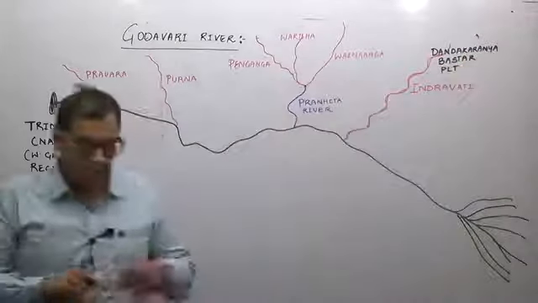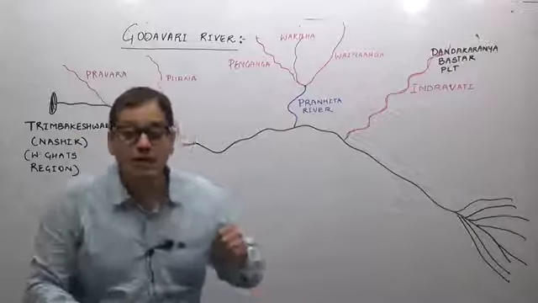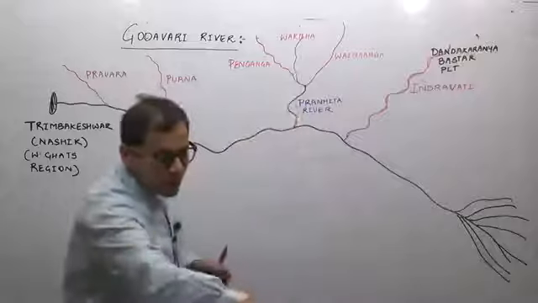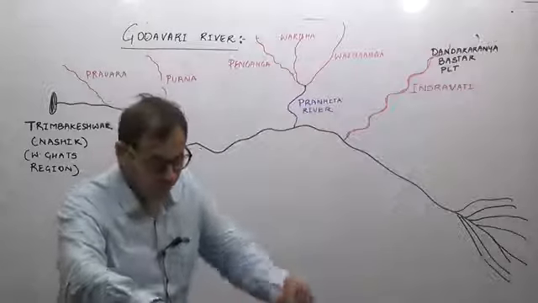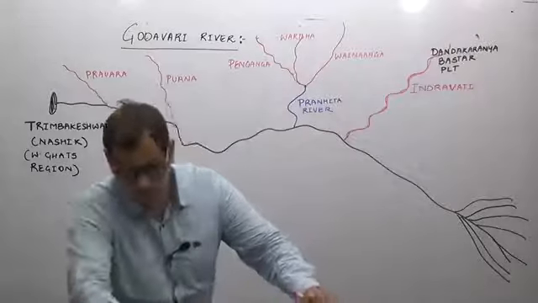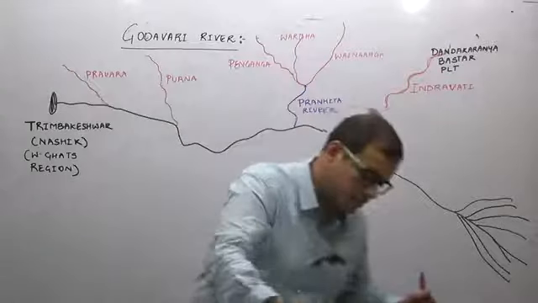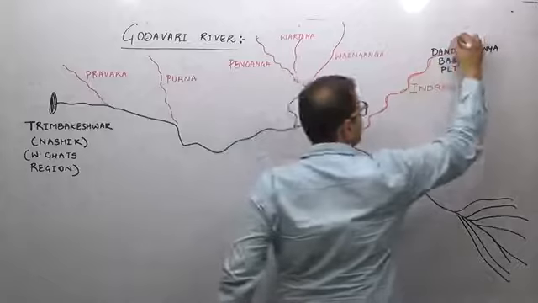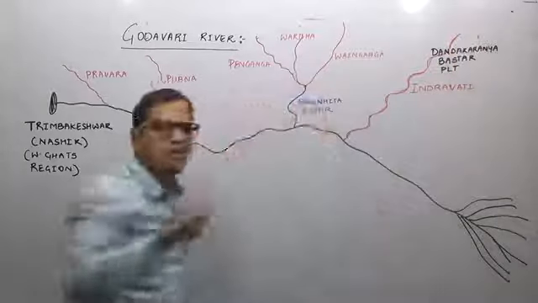UPSC will ask you a question, which river flows through the Dandakaranya or through the Bastar Plateau region? Why will UPSC ask you only this, and why not the other part?